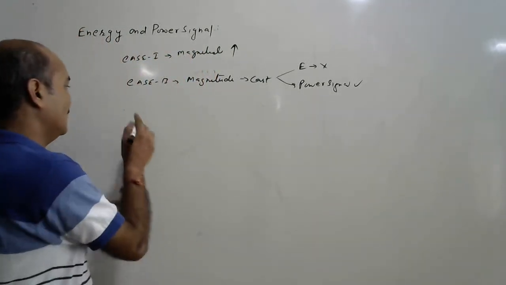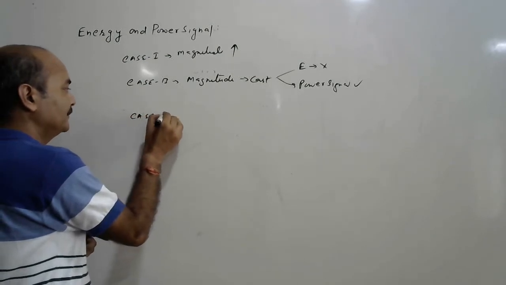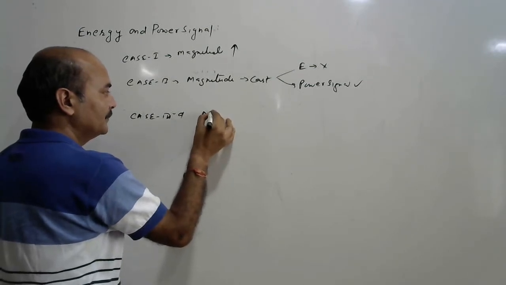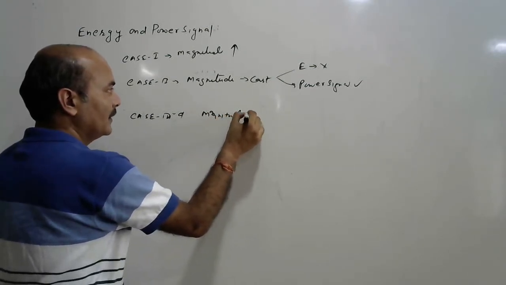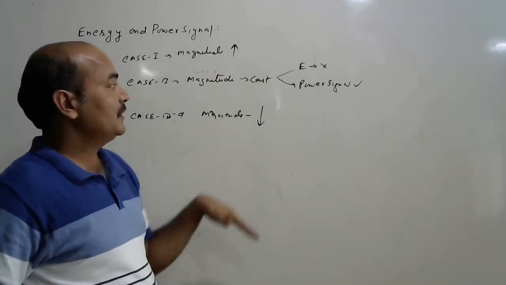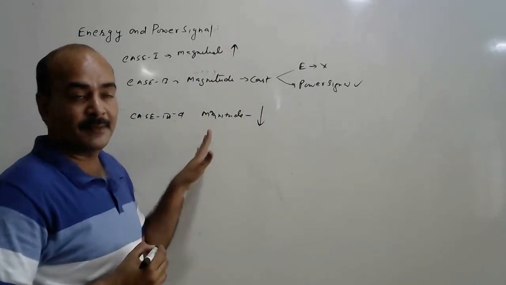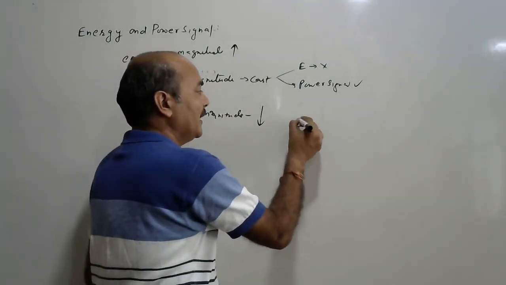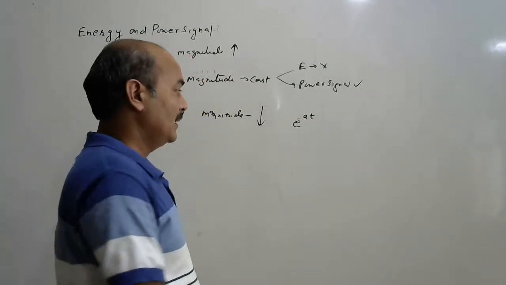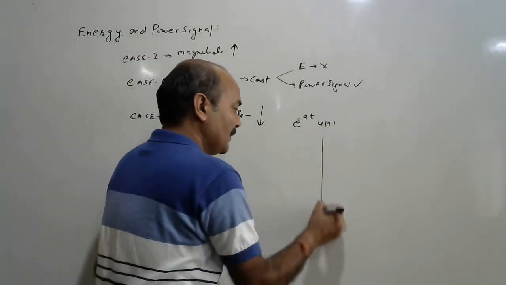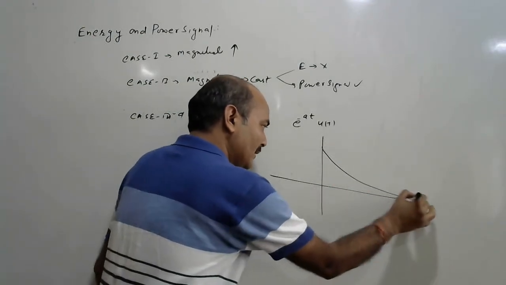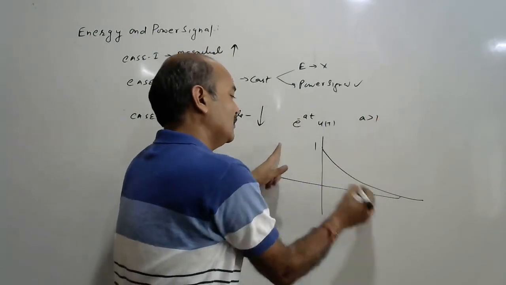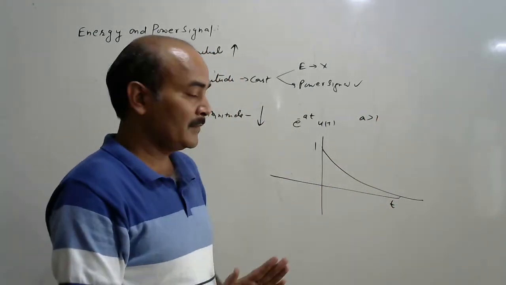Now, the case third, if magnitude is decreasing with respect to time. Is the signal an energy or power signal? Suppose we are talking about e to the power minus at ut, suppose that is the ut. So its magnitude keeps decaying with respect to time. Suppose a is greater than 0. So this magnitude keeps decreasing.